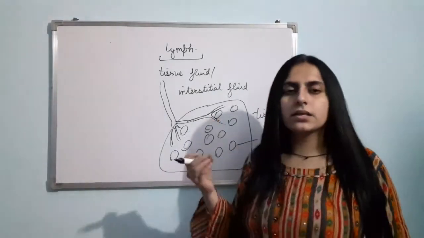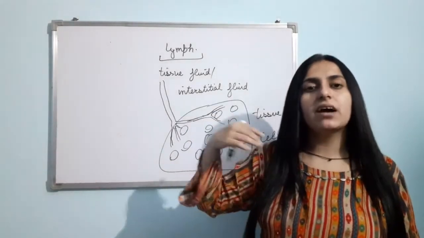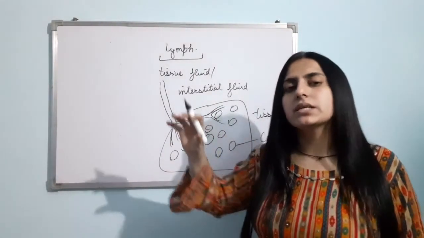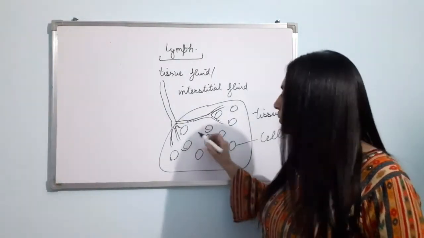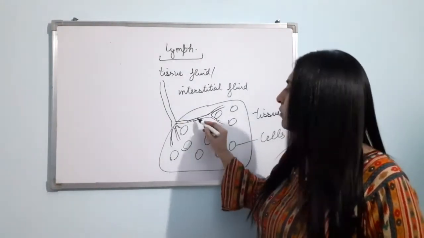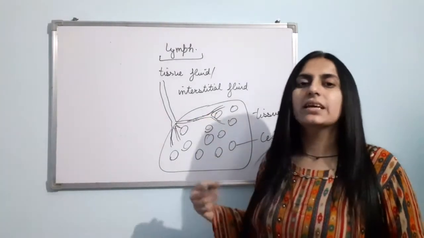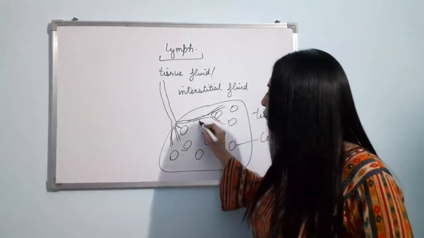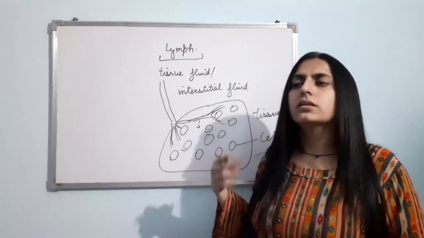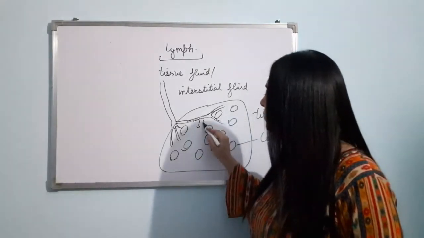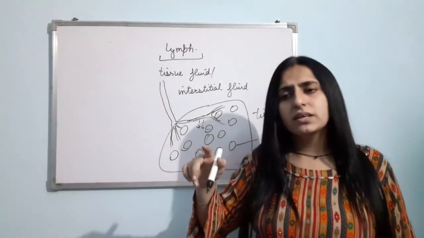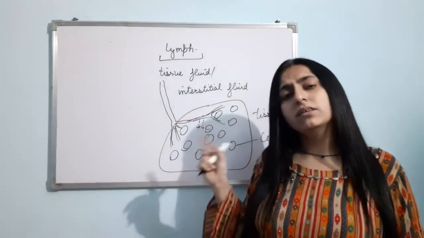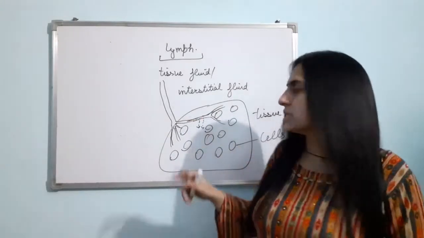From these capillaries, some substances will leak out in the tissue area, in the space which is present in between the cells. Suppose here the cells are present. In between the cells, spaces are present. Now from this capillary, some substances will leak and they will collect in this space. Clear? Water will come out. Other kinds of minerals will come out. Larger proteins, RBCs, they will not come out. Okay, they will remain in the capillary only. But the water and the water soluble substances, they will come out.